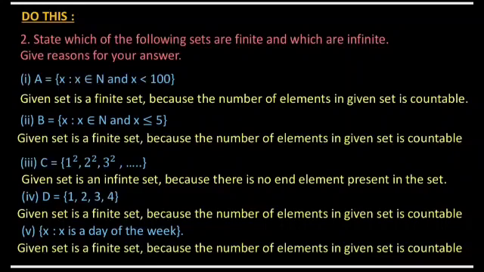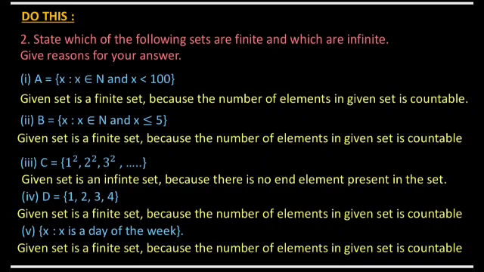So if you observe and find the roster form of the set, what is the roster form? A is equal to set of x such that x belongs to N, a natural number, and x is less than 100. What are the numbers less than 100? So A is equal to the set of 1, 2, 3, and so on up to 99. So is it countable or not? It starts from 1 and ends with 99. So this set is countable, so this is a finite set.